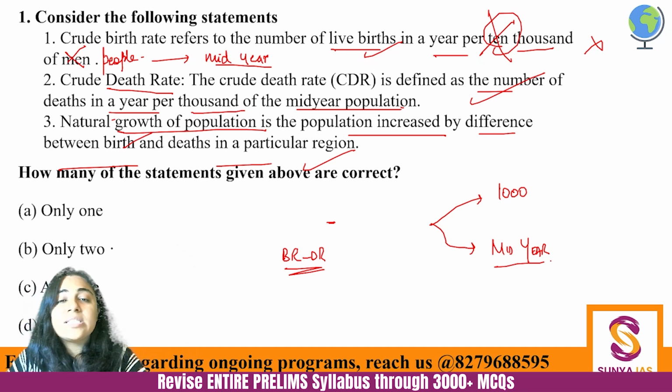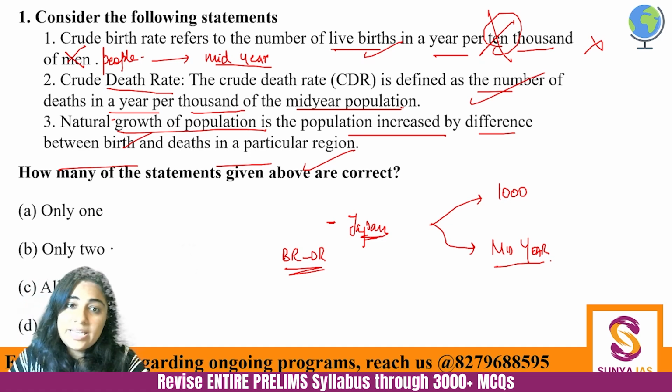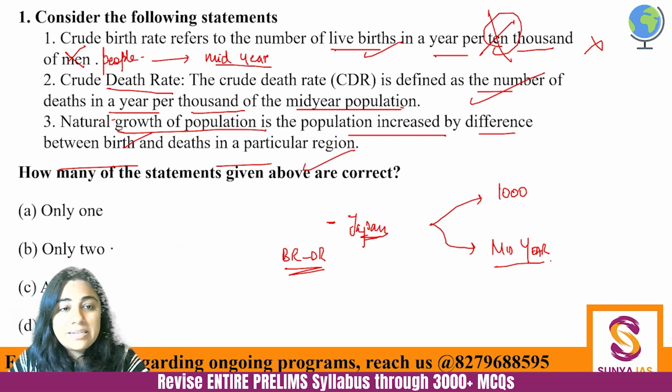So for example, the primary example being Japan, where people are not giving birth to children. People are deciding not to have children, and of course they are dying. You cannot, till now, technology has not reached that stage where you can avert death, right? So that's why that is the problem. Here only two statements are correct. What is important to take from this question? Crude birth rate, crude death rate, natural growth of population.